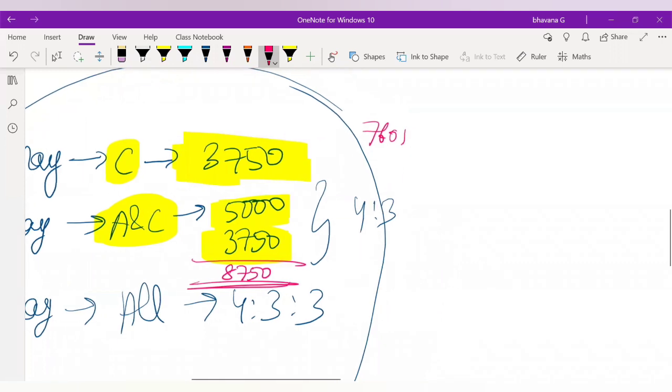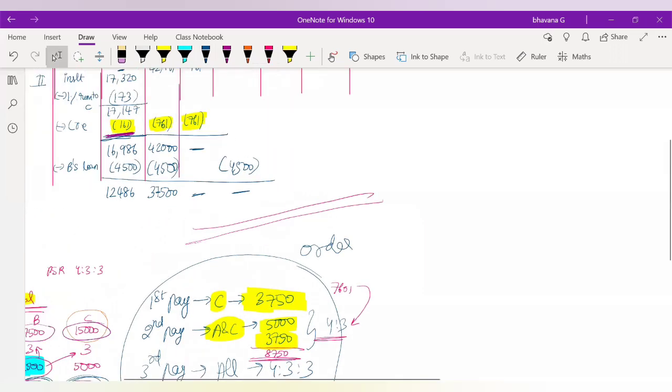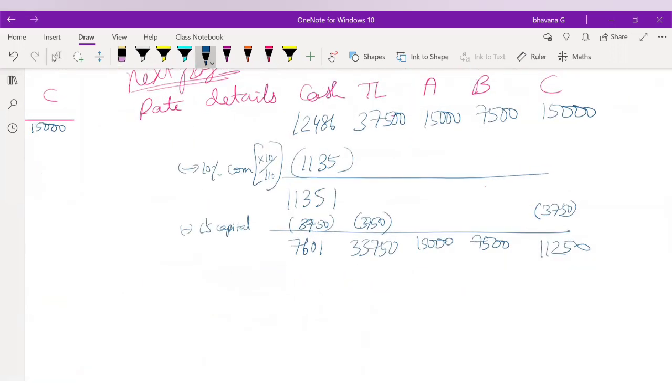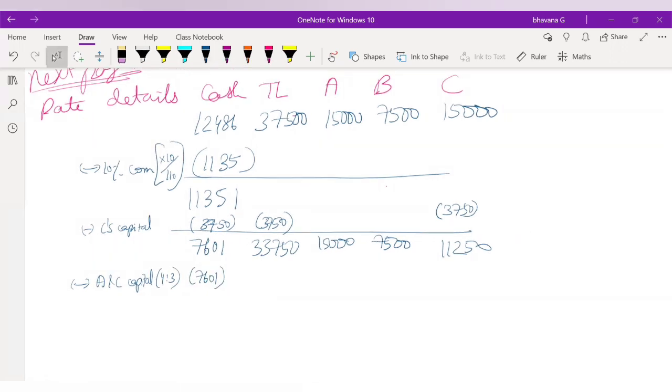So what you will do is pay the 7,601 in the proportionate amount. You will divide 7,601 in the ratio 4:3, and the remaining payable amount you will pay simultaneously. If I do it now, you will understand this. This 7,601 you will pay to A and C's capital in the ratio of 4:3. The whole 7,601 you will pay. From total liabilities also 7,601 will come.